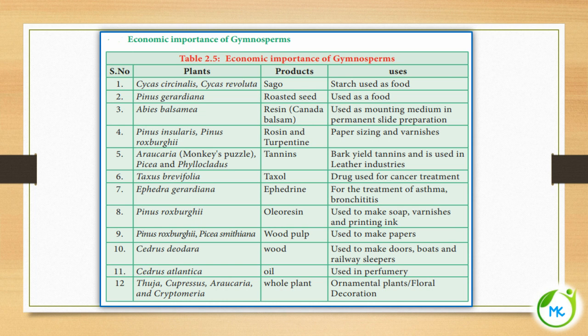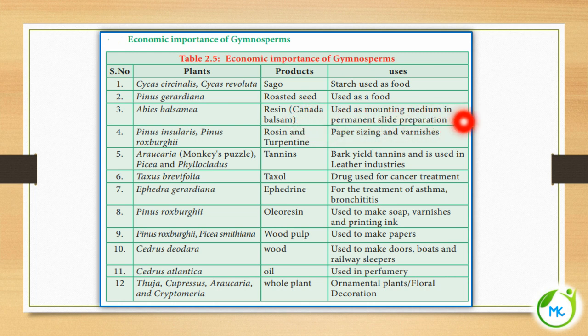Next is economic importance of gymnosperms. First we have the table as plants, products and uses. Cycas, the product is sago, the starch, which is used as food. Pinus gerardiana, the seed is roasted and used as food. Abies balsamea, from which a resin is taken, Canada balsam, and this Canada balsam is used as a mounting medium